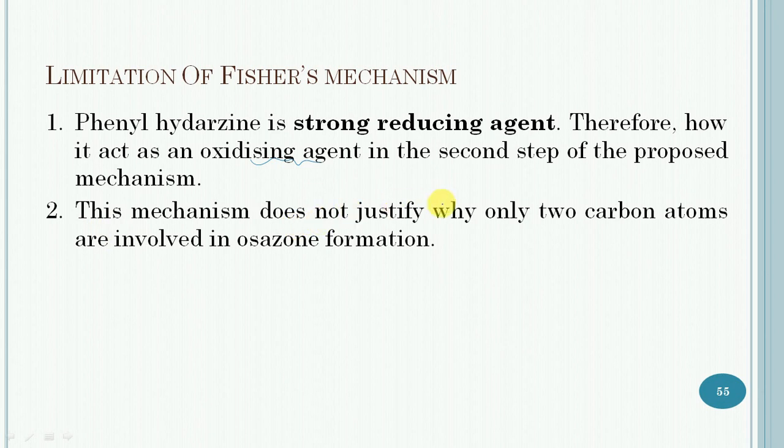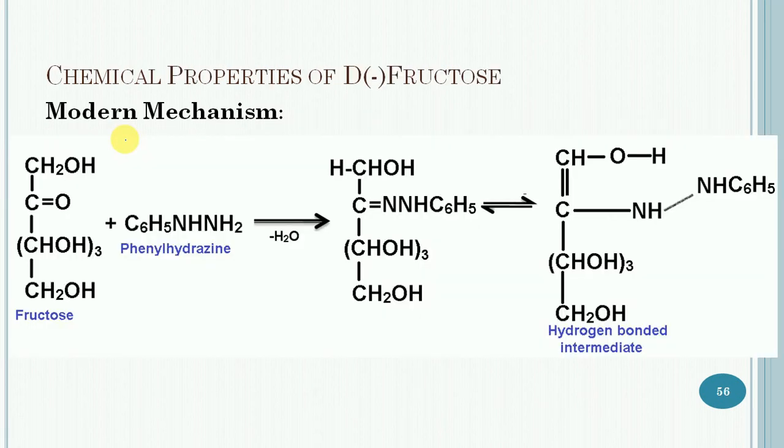This mechanism also does not justify why only two carbon atoms are involved in the osazone formation. To overcome these limitations, another more satisfactory mechanism has been given, which is called the modern mechanism.